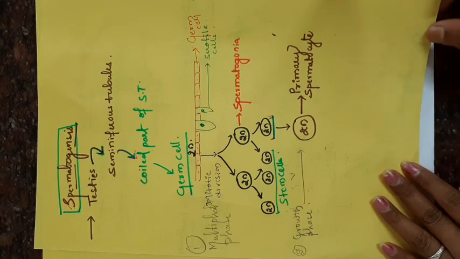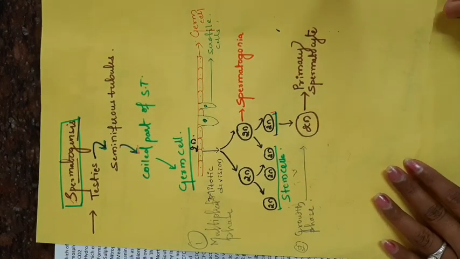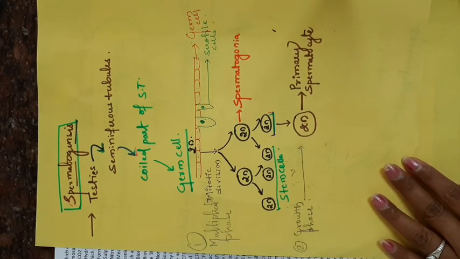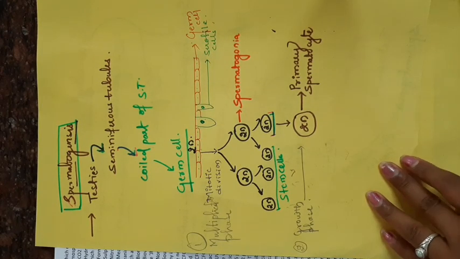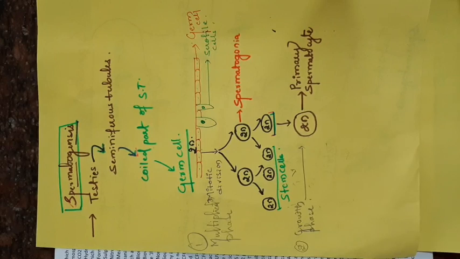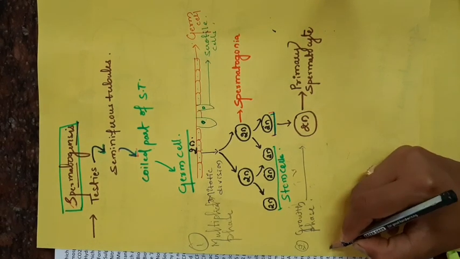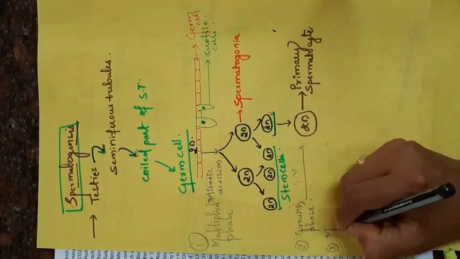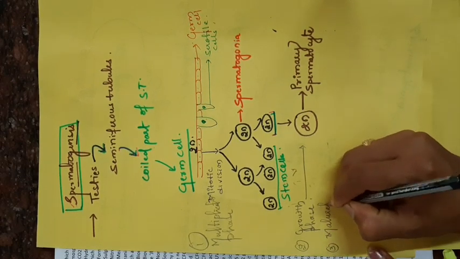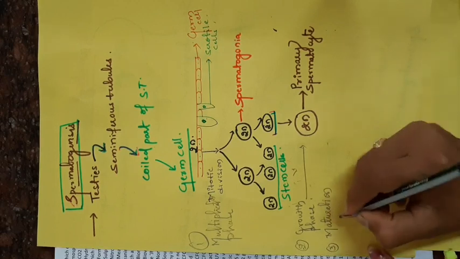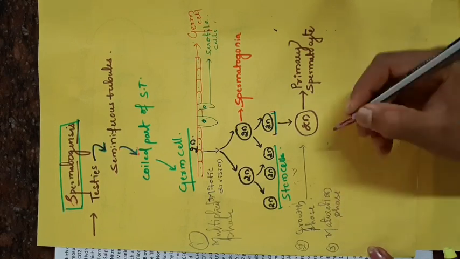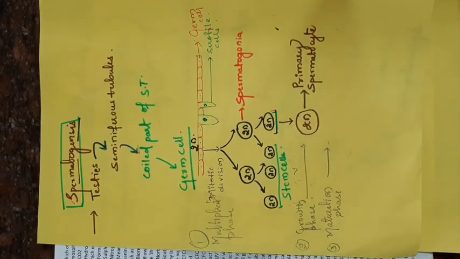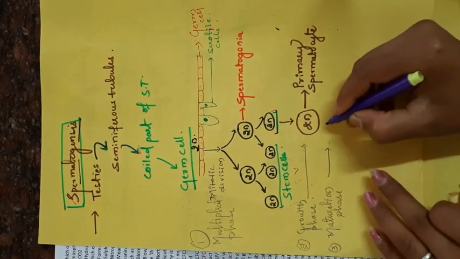The primary spermatocyte undergoes the next phase of spermatogenesis, the maturation phase. During the maturation phase the primary spermatocyte undergoes meiotic division.